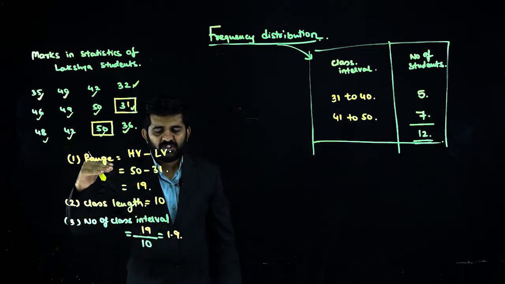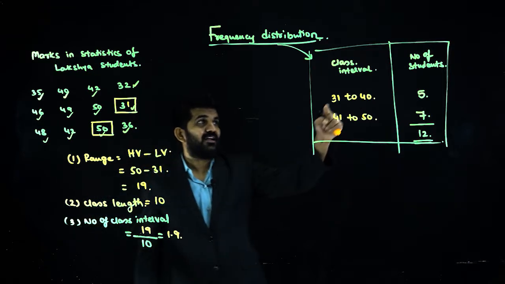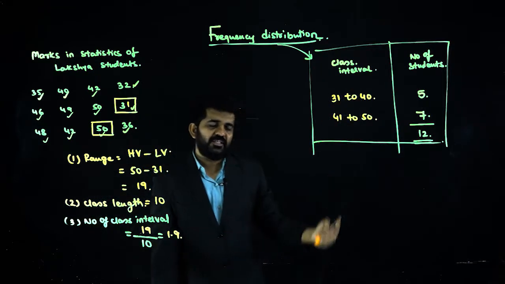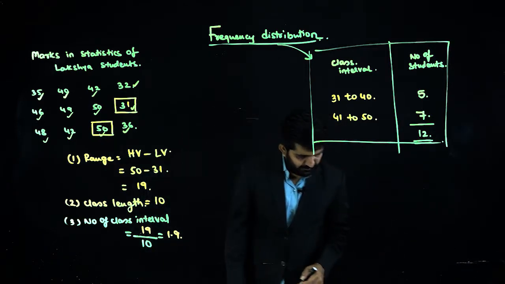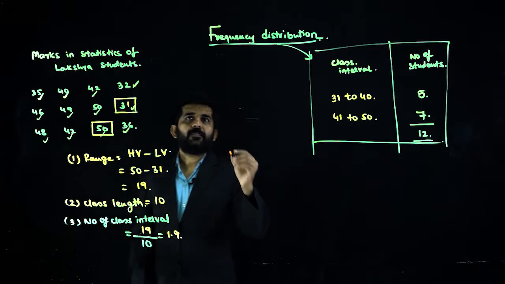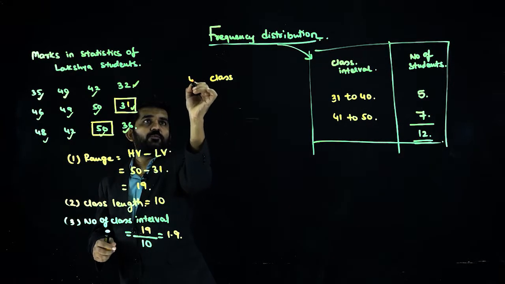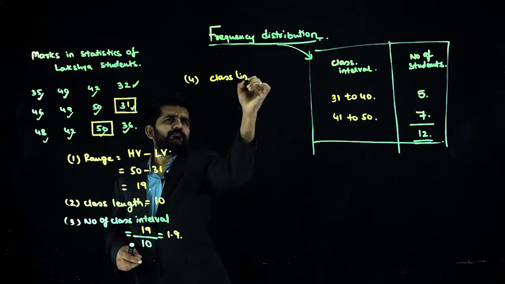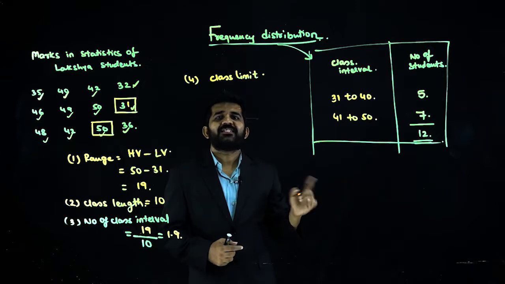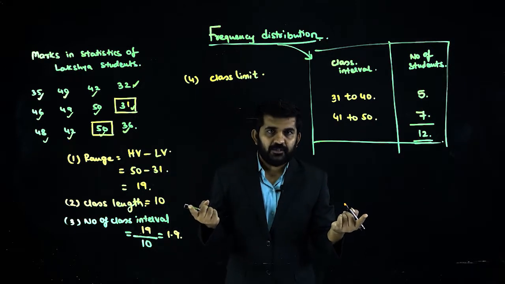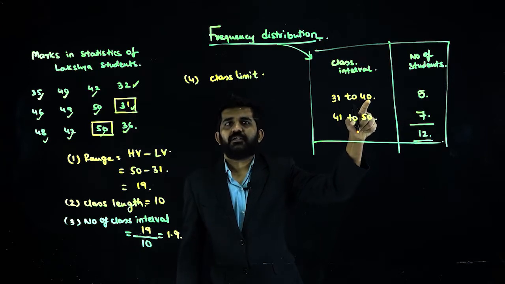We have learned range, class length, number of classes, class intervals. We will be learning some other variables also. Is it all right? Class limit. This is the fourth one. Is it all right? So the lowest number and highest number in the class is known as class limit. So this will be 31 and 40.